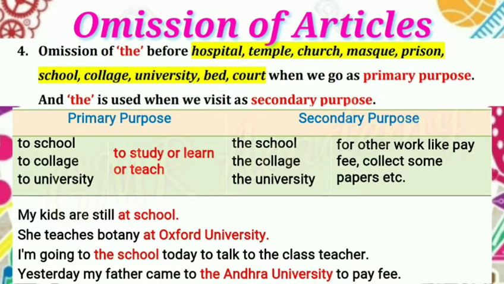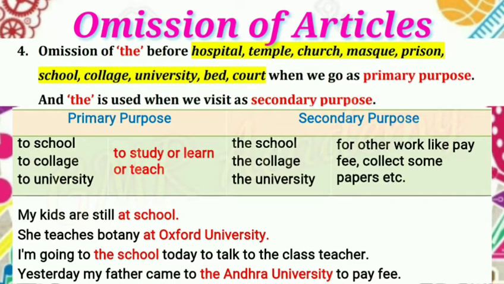I am going to the school today to talk to the class teacher. So a parent wants to know the child's education when she wants to talk with the class teacher. This is the secondary purpose for the parent to go to school, not for studying, not for teaching, not for learning something. So this is the secondary purpose. The definite article "the" is used.